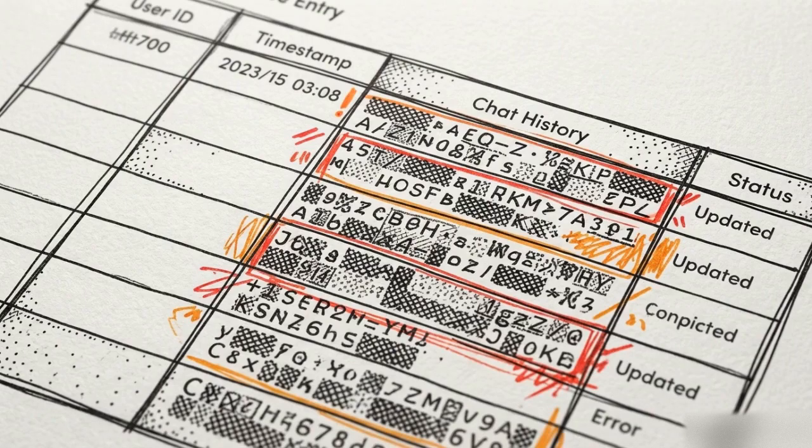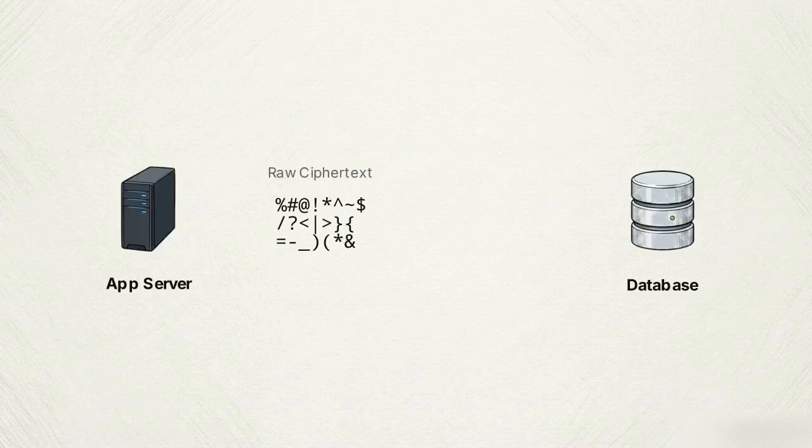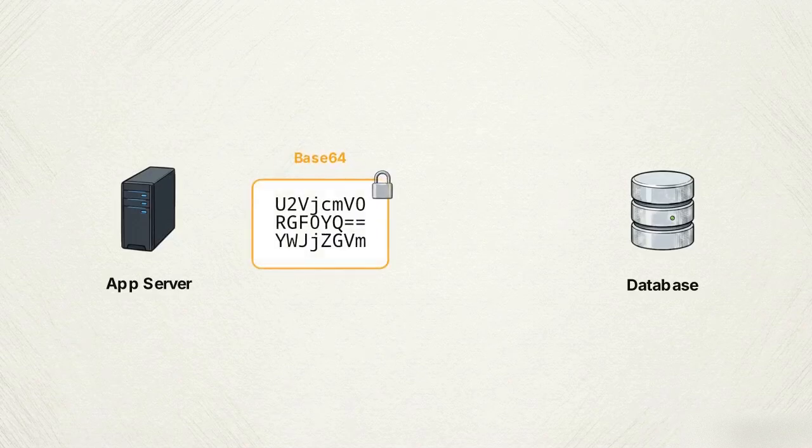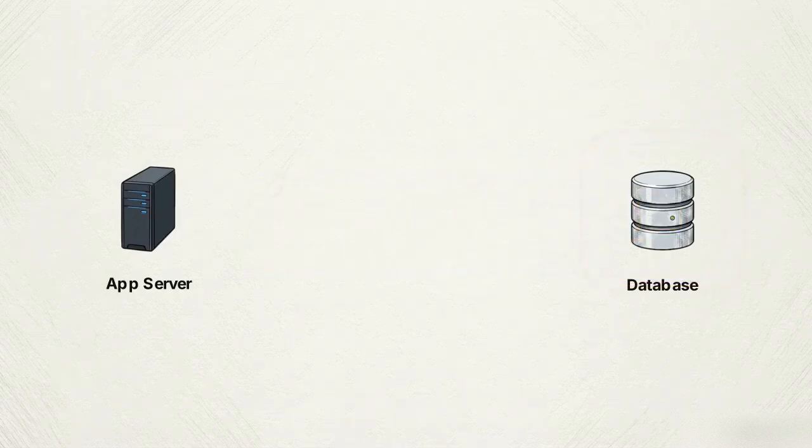This introduces a logistical formatting challenge. Cryptographic transformations output raw byte arrays. Standard database text fields cannot reliably store raw binary data without risking corruption. To fix this, the system applies an encoding step. It encodes the ciphertext into a stable format, like base 64. This guarantees the encrypted data can be safely written to standard database tables.